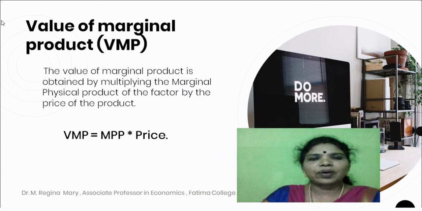Value of marginal product VMP. The value of marginal product is obtained by multiplying the marginal physical product of that factor by the price of that product. VMP is equal to MPP into price. For example, 10 units are produced by one additional unit of labor. Price per unit is 5, so the value of marginal product is equal to 10 into 5, which is equal to 50. So the labor is rewarded equivalent to ₹50.